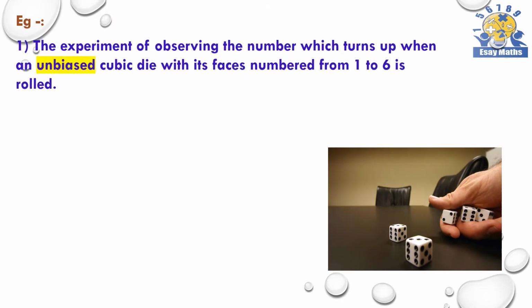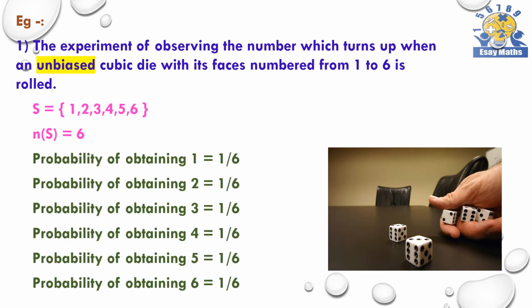First example, the experiment of observing the number that turns up when an unbiased cubic die with its faces numbered from 1 to 6 is rolled. Sample space is with the elements 1, 2, 3, 4, 5 and 6. So, the number of elements in the sample space is 6.